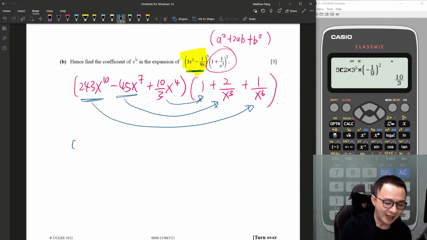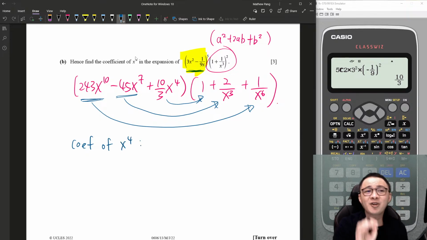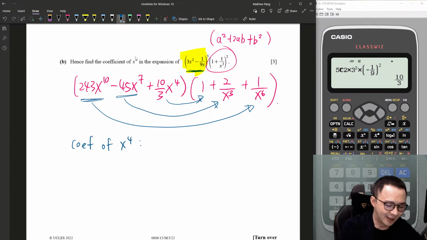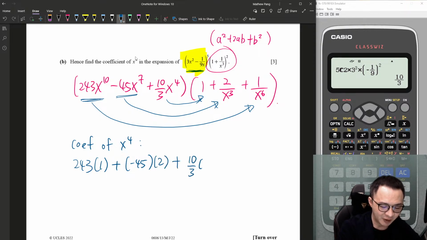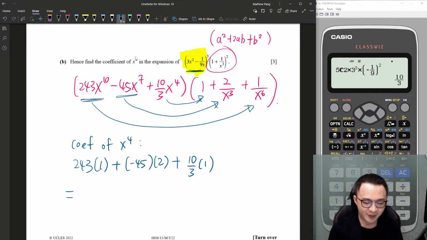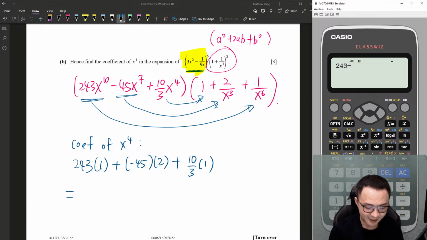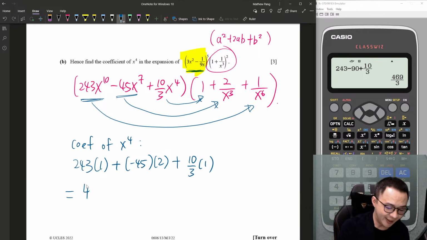Okay, so you can see this is how I write. I write the coefficient of x power 4. Of course, in the exam, we don't write short form. When I say coefficient, I write the number in front of them only. I didn't write the x power 4 in the equation later. So this one is 243 multiplied by 1, plus negative 45 multiplied by 2, plus 10 over 3 multiplied by 1. Then I will just add all of them. So this is 243 minus 90 plus 10 over 3. As long as you didn't make any mistake, this is the coefficient you should get.